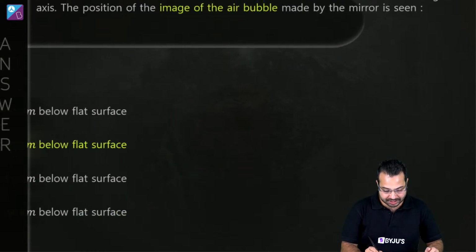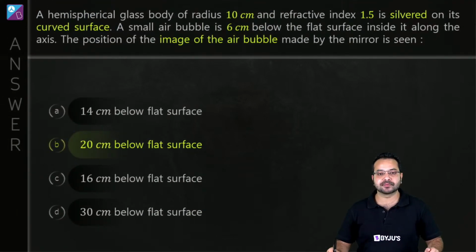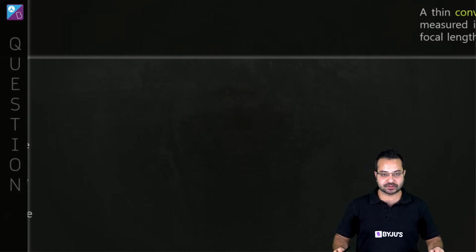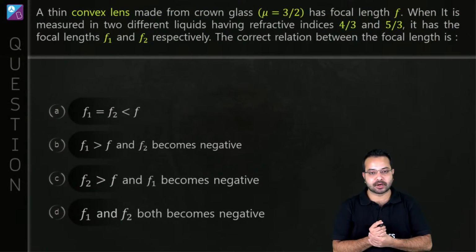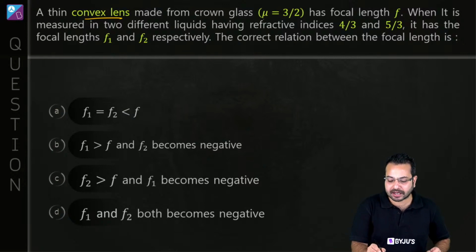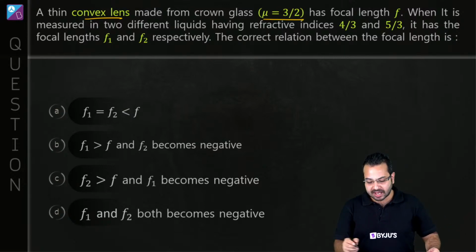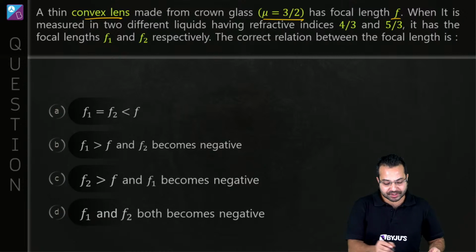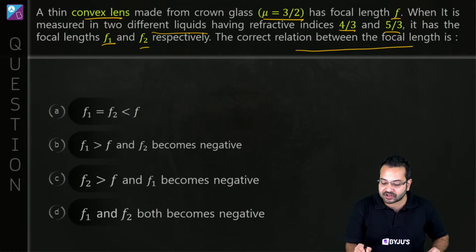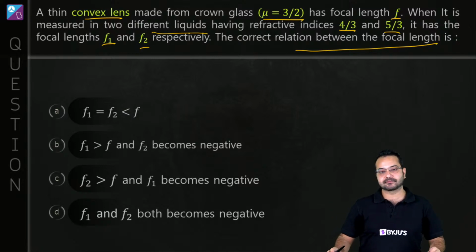Okay, before that, I'll just give you the option. Option B is going to be the correct option, and we proceed to the next question. Alright, let's talk about this question. A thin convex lens made from crown glass, mu is 3/2, has focal length f. When it is measured in two different liquids having refractive indices 4/3 and 5/3, it has the focal lengths f1 and f2 respectively. The correct relationship between the focal length is, okay?